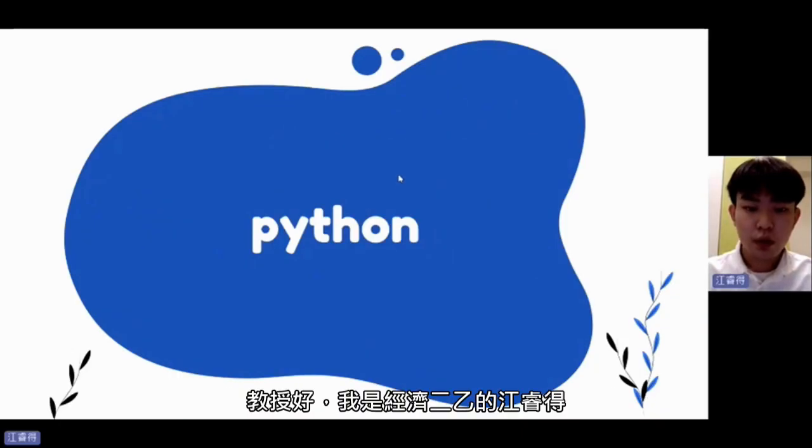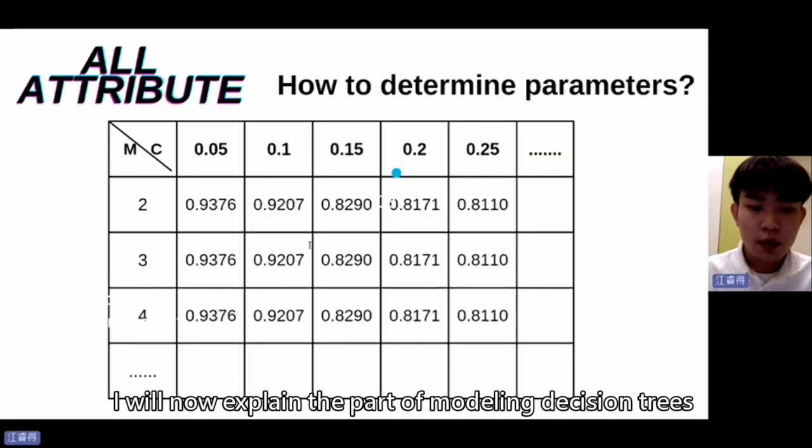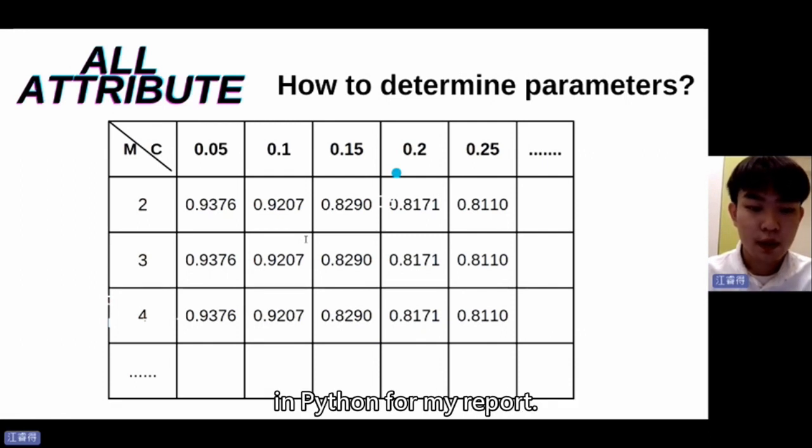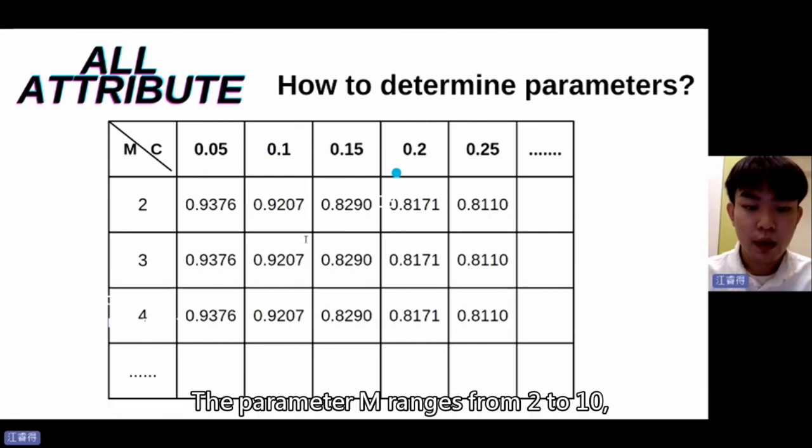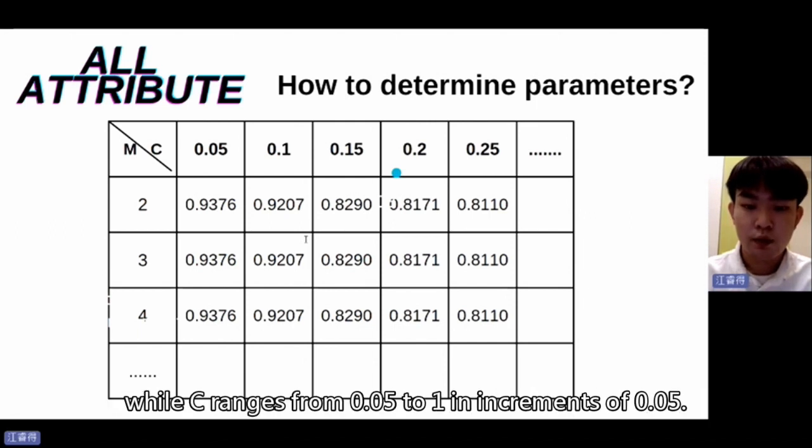教授好，我是经济二乙的江瑞德。I will now explain the part of the modeling decision tree in Python for my reports. First, I will describe how to determine the modeling parameters. The parameter n ranges from 2 to 10, while c ranges from 0.05 to 1, in increments of 0.05.